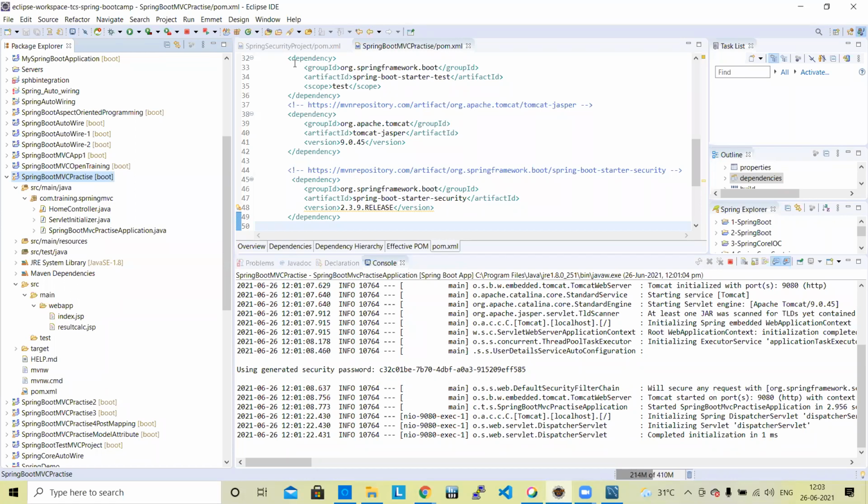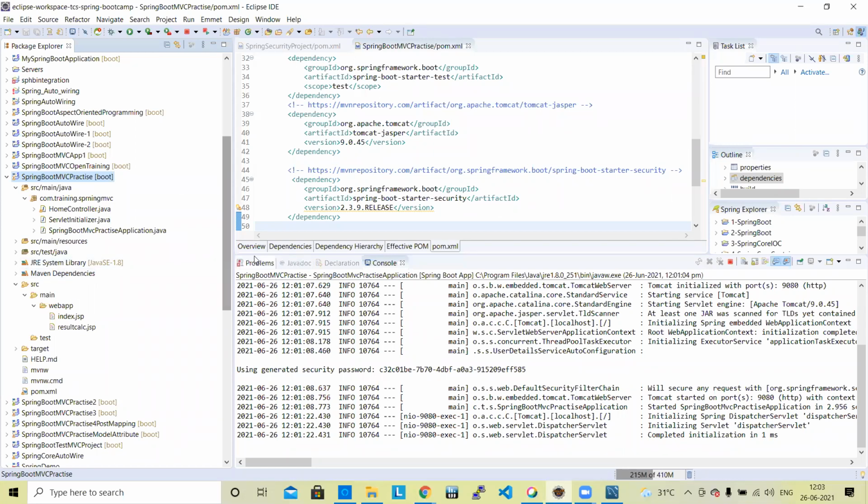But the POM file is for Maven, a build tool, because this project is going to be built by the tool called Maven. When building a project, Maven should check whether all supporting jar files are in the classpath or not.